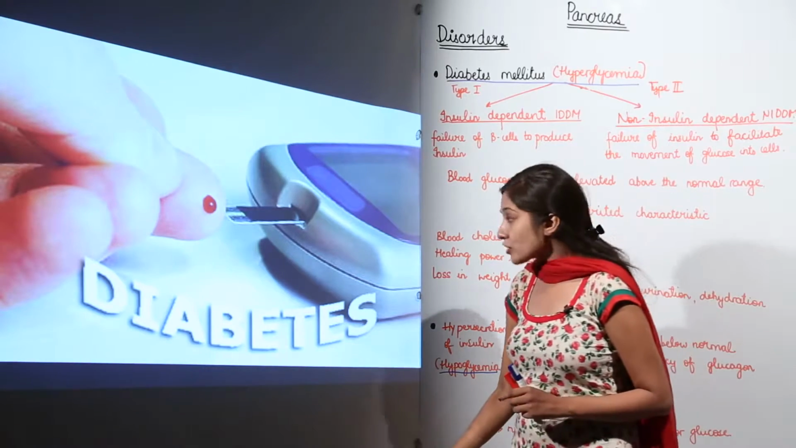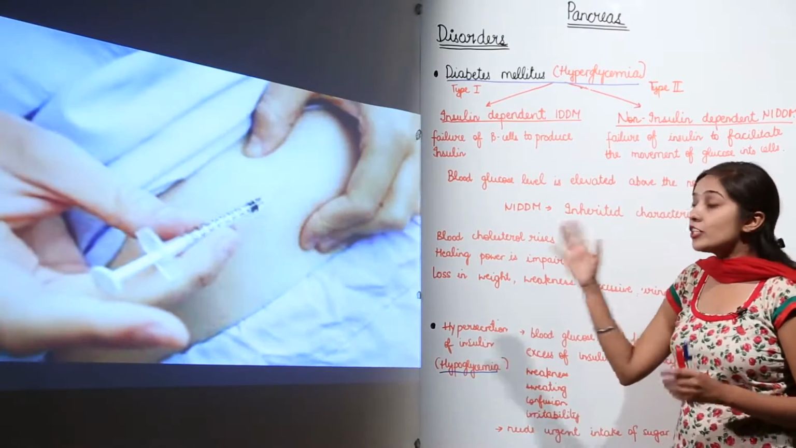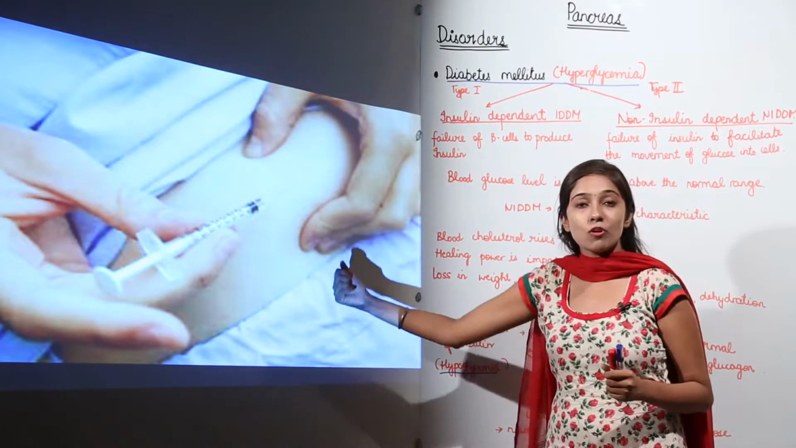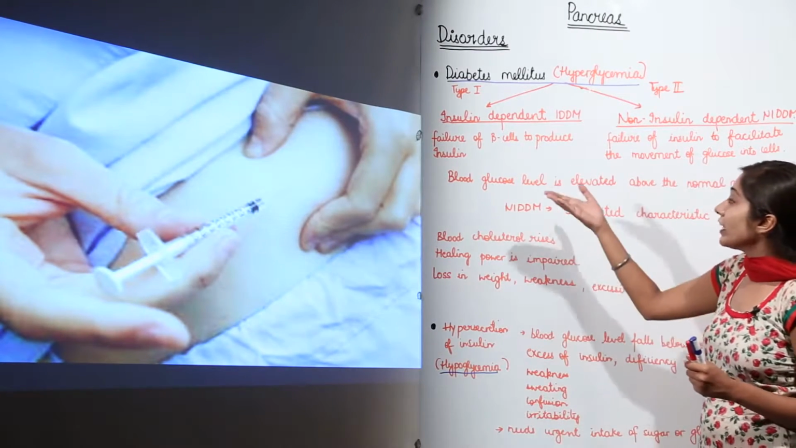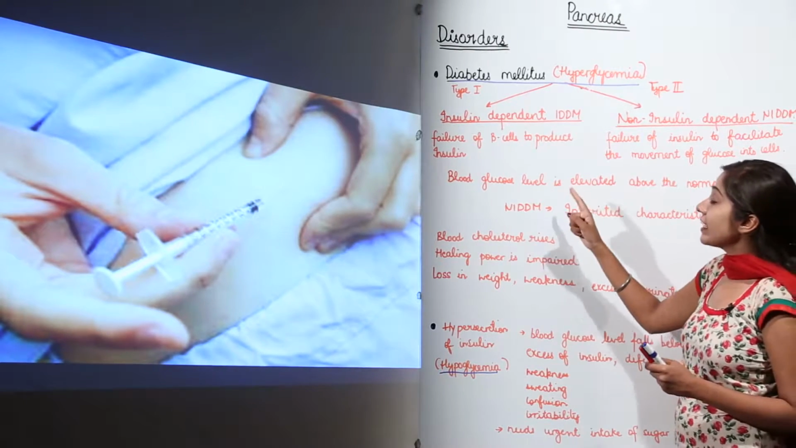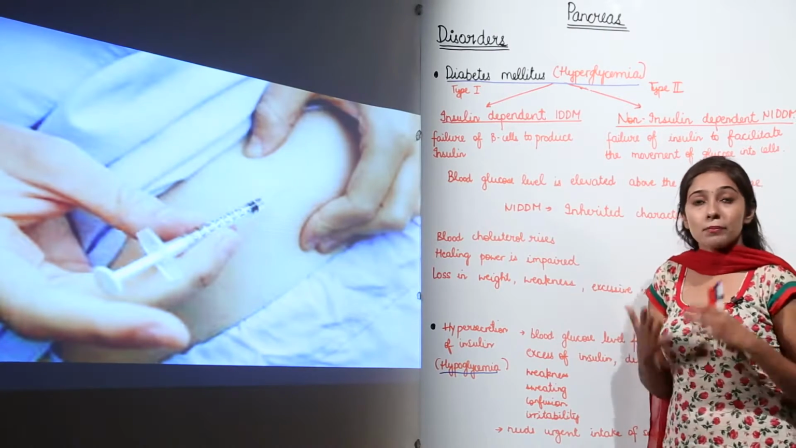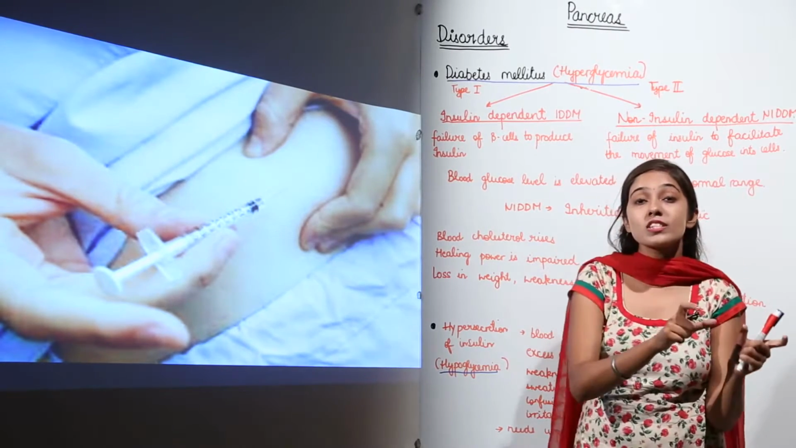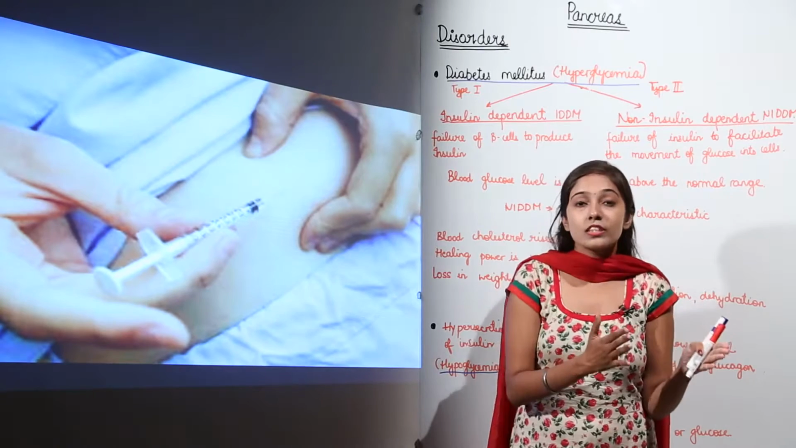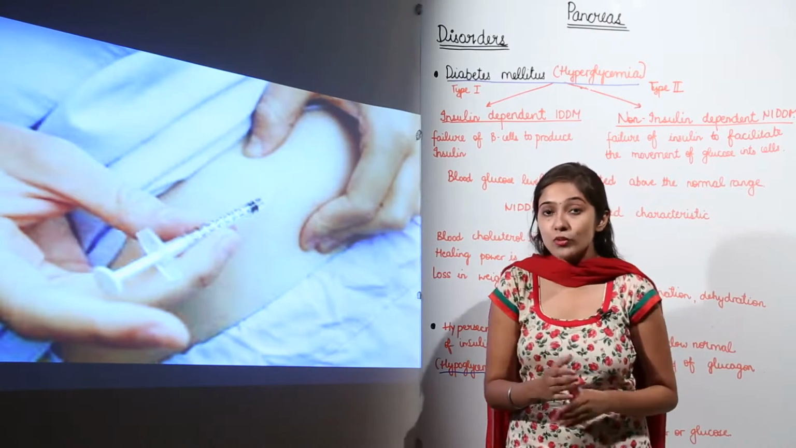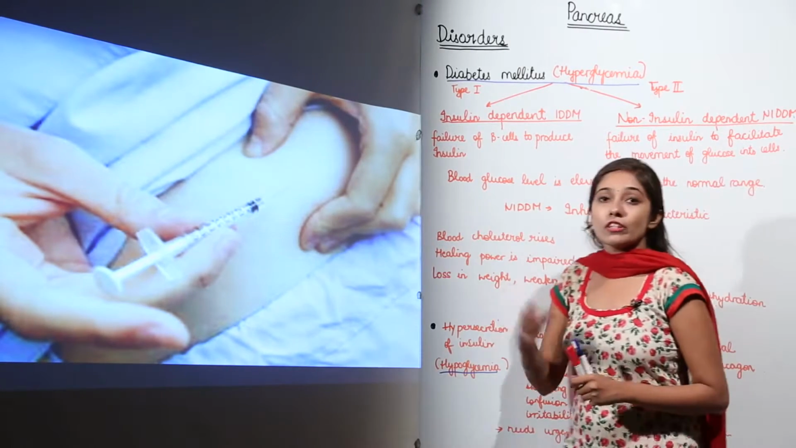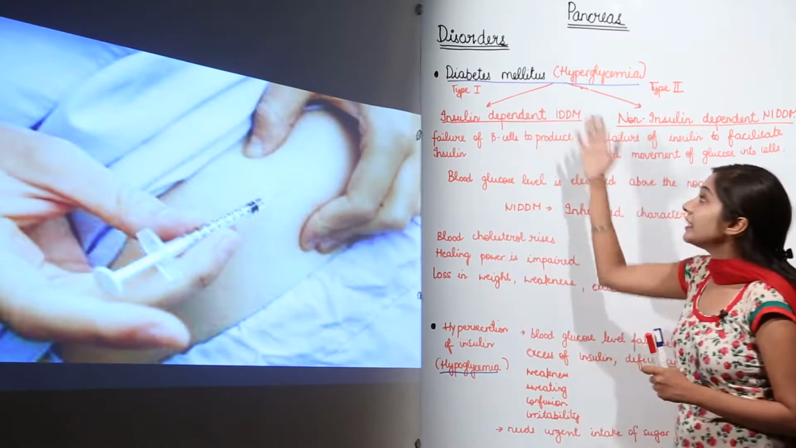For the cure, patients are given insulin injections. Insulin is administered artificially with the help of these injections, so that the blood glucose level can be controlled and regulated. Why? Because in this case, blood glucose level is elevated, meaning your body is not able to convert glucose into glycogen. We need to regulate that blood glucose level, and the glucose needs to be converted into glycogen. If your body is not capable of doing so, it means there is deficiency of insulin secretion. So injections of insulin are given to patients who suffer from diabetes mellitus.